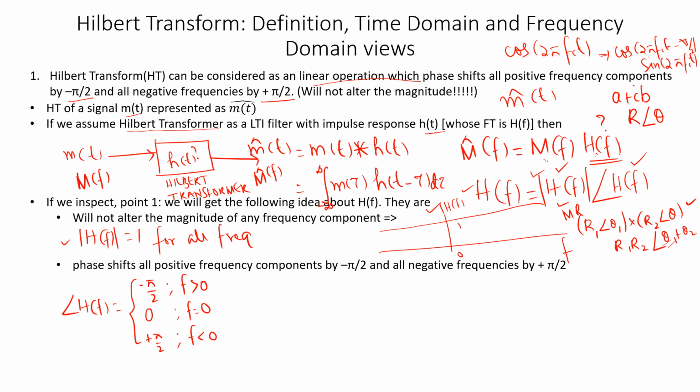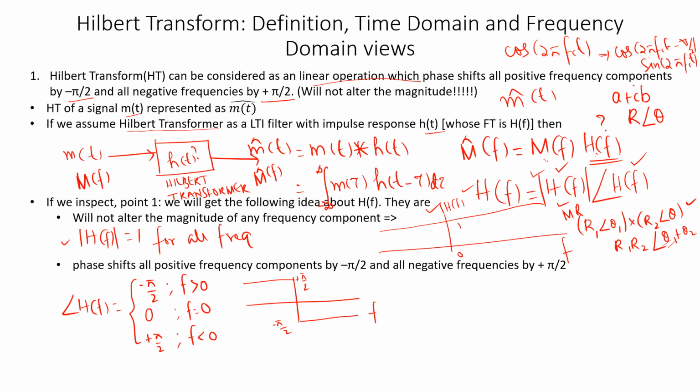If you plot the phase response, you will get something like this. For f greater than 0, it is equal to minus pi by 2, and for f less than 0, it is equal to plus pi by 2. So this will be the phase response. If we put these two together,